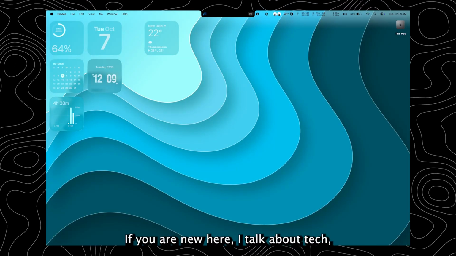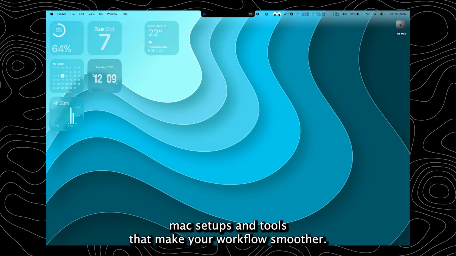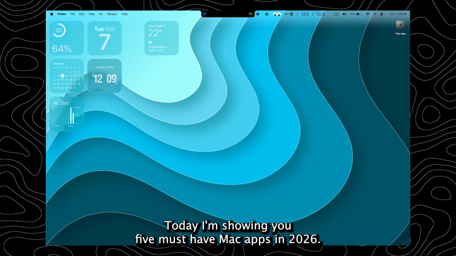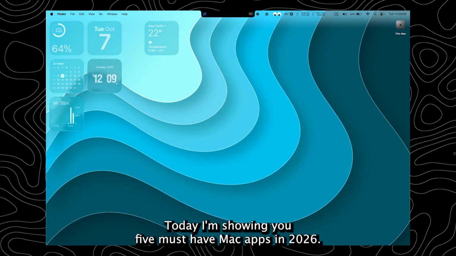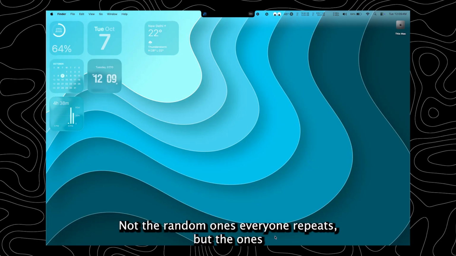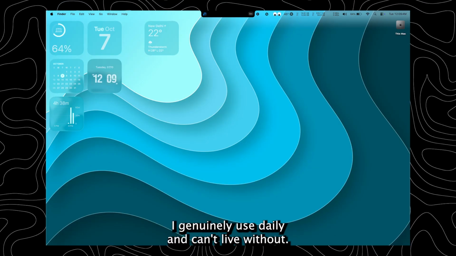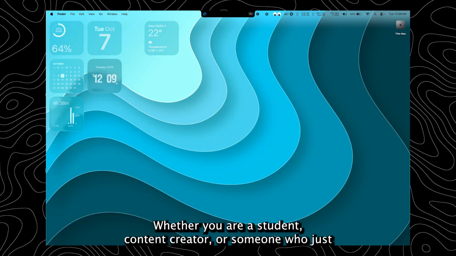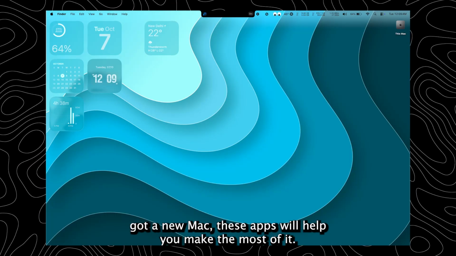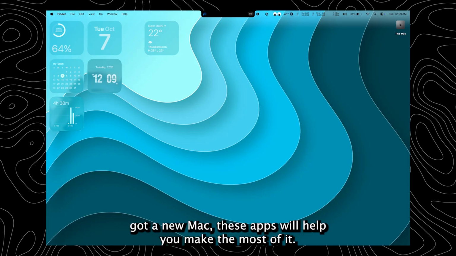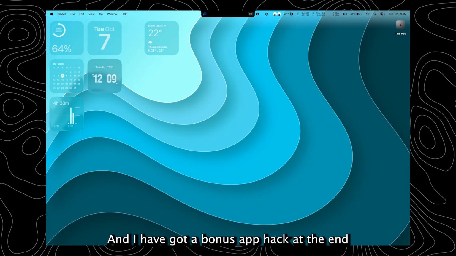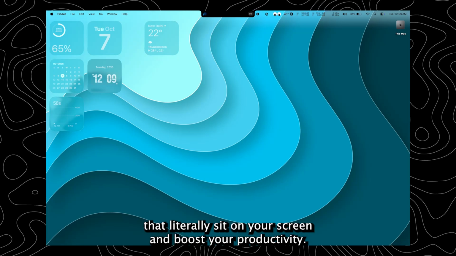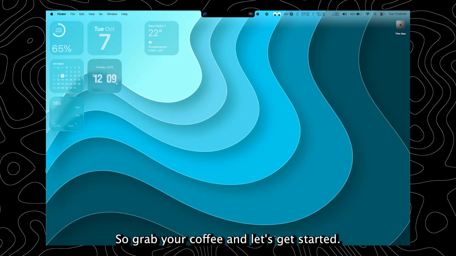If you are new here, I talk about tech, Mac setups, and tools that make your workflow smoother. Today, I'm showing you 5 must have Mac apps in 2026, not the random ones everyone repeats, but the ones I genuinely use daily and can't live without. Whether you are a student, content creator, or someone who just got a new Mac, these apps will help you make the most of it. And I have got a bonus app hack at the end that literally sits on your screen and boosts your productivity. So grab your coffee and let's get started.